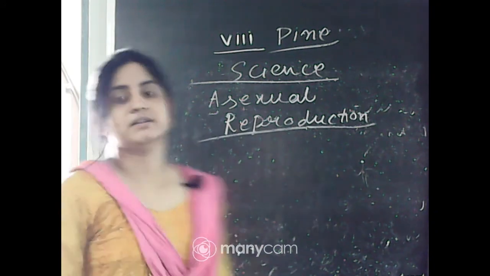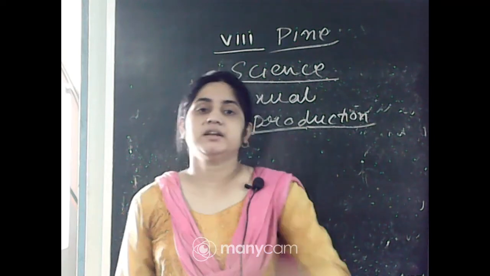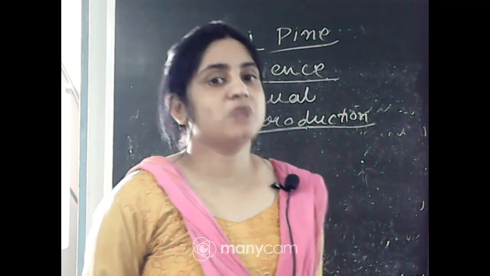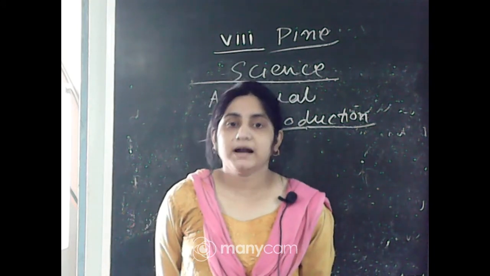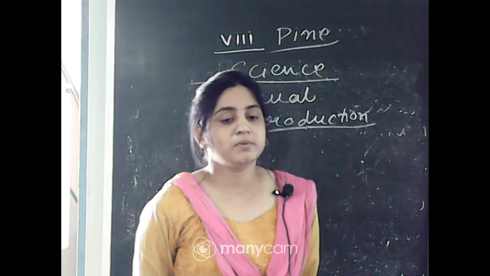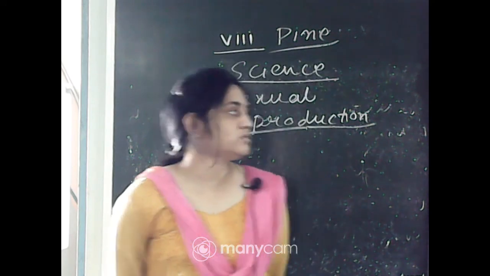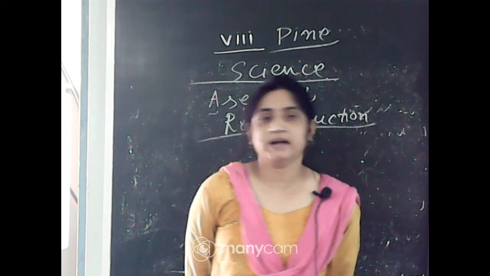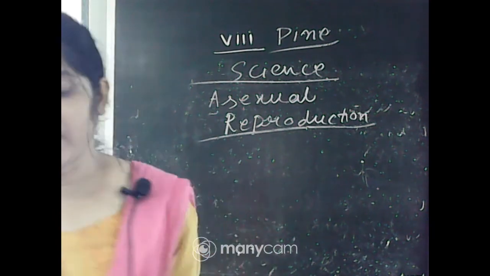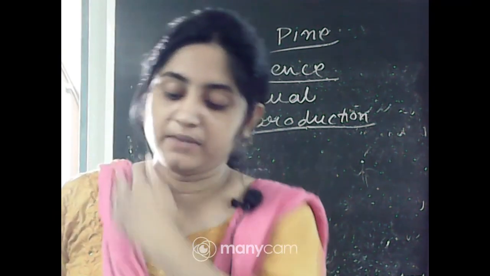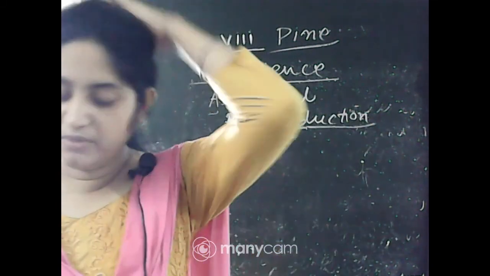Asexual reproduction is a type of reproduction in which only one parent is involved to produce new individuals. You know that sexual reproduction mainly occurs in higher organisms, but asexual reproduction occurs in microscopic organisms or lower groups of organisms. In some plants and some microscopic animals, you can also see asexual reproduction. So far we have learned about reproduction in some familiar animals, but what about very small animals like hydra, or microscopic organisms like amoeba? How do they reproduce?